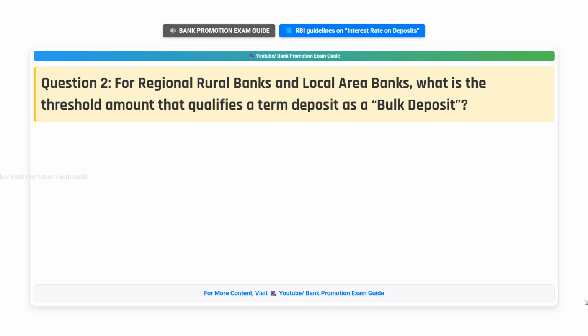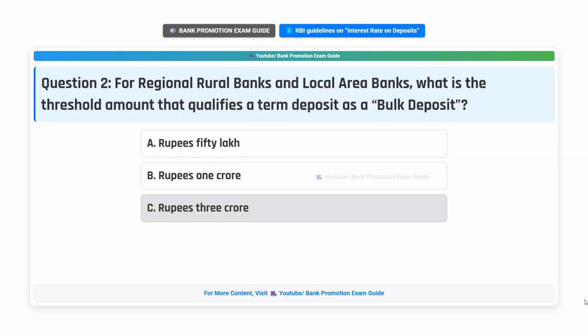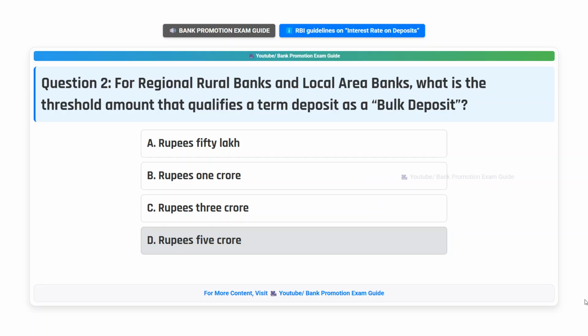Question 2. For regional rural banks and local area banks, what is the threshold amount that qualifies a term deposit as a bulk deposit? Option A, Rupees 50 lakh. Option B, Rupees 1 crore. Option C, Rupees 3 crore. Option D, Rupees 5 crore. Think the answer.